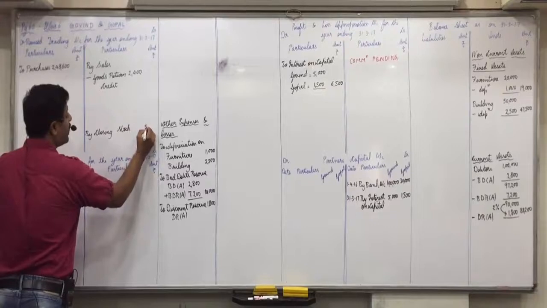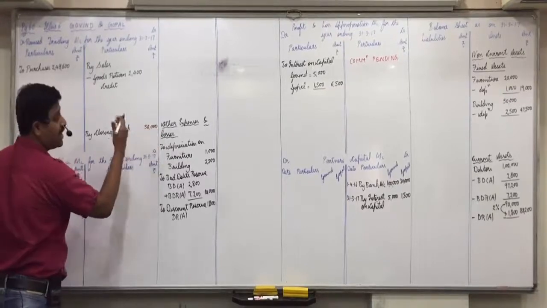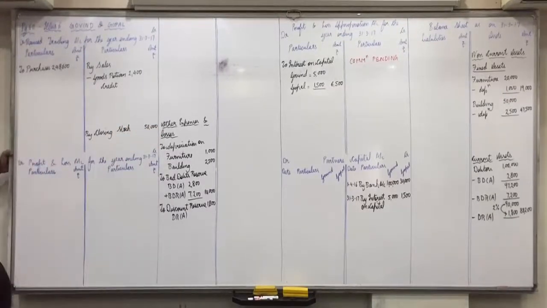And the second effect we will give when we write the list of assets. So it will have two effects because trial balance is not given, proper final accounts are given to you. But here instead of showing in trading account credit side, the mistake done is they have added in purchase. Now we have to correct it. Is everyone clear with this? Raise your hand who is not clear. All are clear with this?